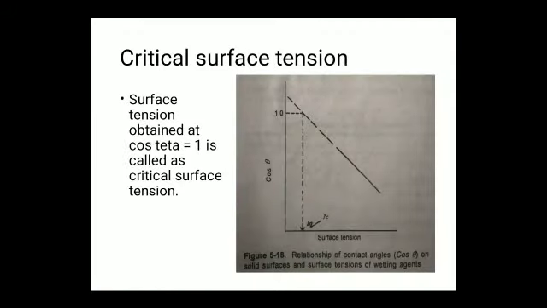Critical surface tension. Critical surface tension explains the relationship between the advancing contact angle and the surface tension of a wetting liquid on solid surfaces. A linear shift occurs in between. Observing the following diagram, a relationship between cos theta and surface tension has been obtained. The surface tension obtained at cos theta 1 is called the critical surface tension.